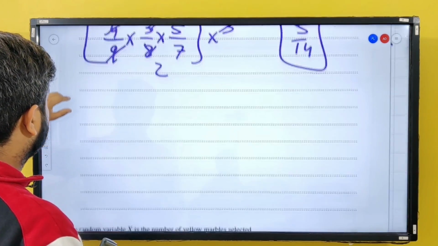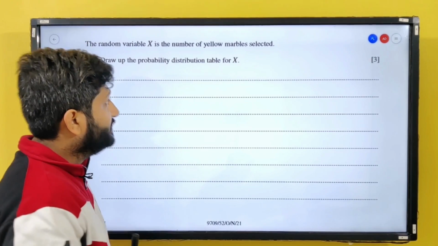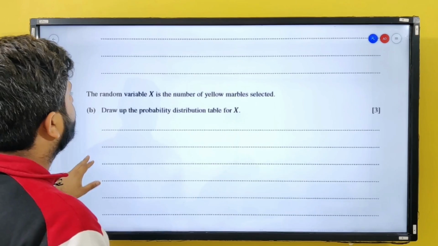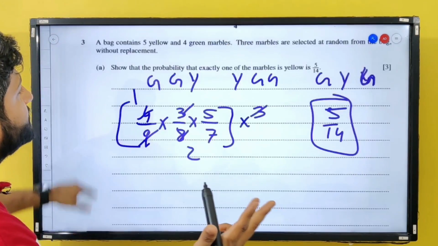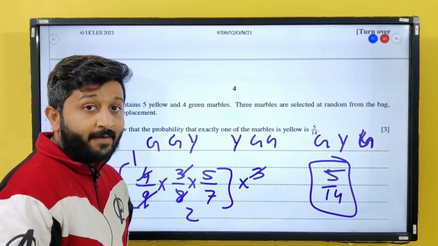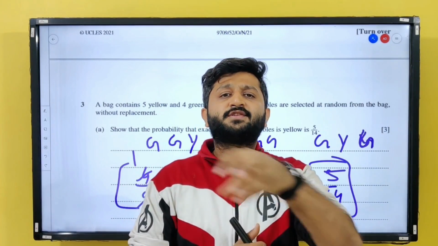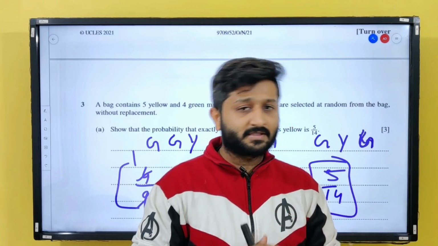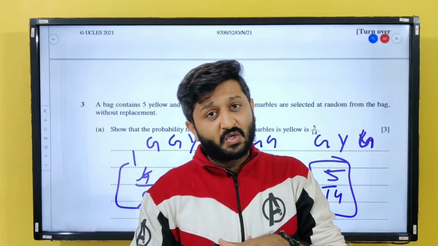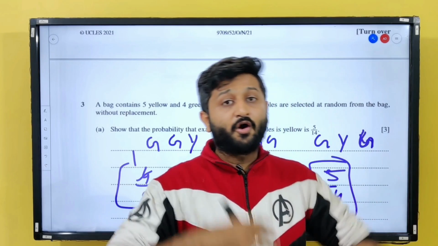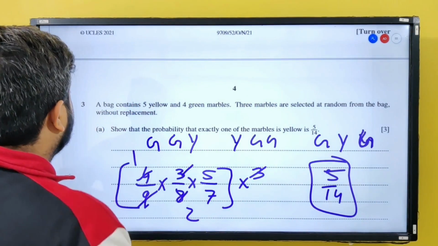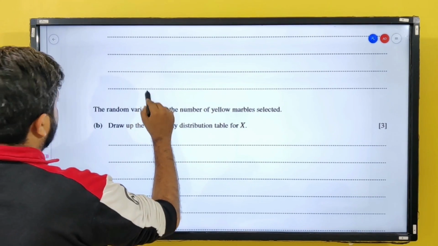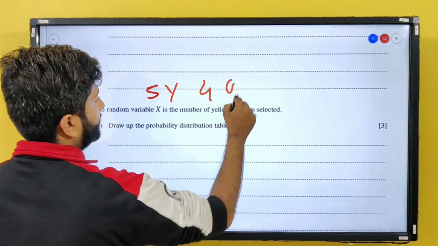Next part. Part B. The random variable x is the number of yellow marbles selected. Draw the probability distribution table for x. So how many marbles am I selecting? I am selecting 3 marbles. So I have to draw the probability distribution table. It means out of 3, it is possible that I have 0 yellow marbles. It is also possible that I have 1 yellow, or I have 2 yellow, or all 3 of them are yellow. Right. Now see, I have total 5 yellow and 4 green marbles.